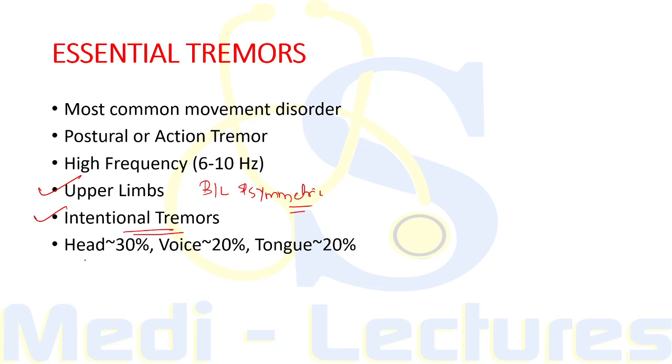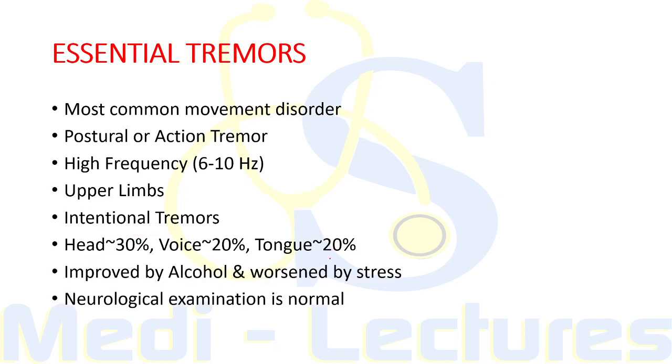In 30% of cases, these can affect the head. In 20% of cases, these can affect the voice, and 20% of cases can affect the tongue as well. Now, a very important point is, these are improved by alcohol and worsened by stress, and neurological examination is absolutely normal.